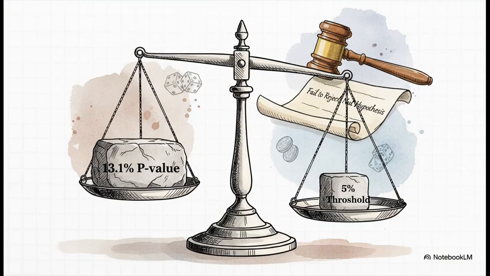It means there's a 13.1% chance that we'd see a difference this big just by random luck, even if there's no real connection at all. Now, in science, the standard cutoff is usually 5%. If the p-value is less than 5%, we say the result is statistically significant. Since our result, 13.1%, is way above that, our conclusion is clear. We just don't have enough evidence to claim there's a real link.